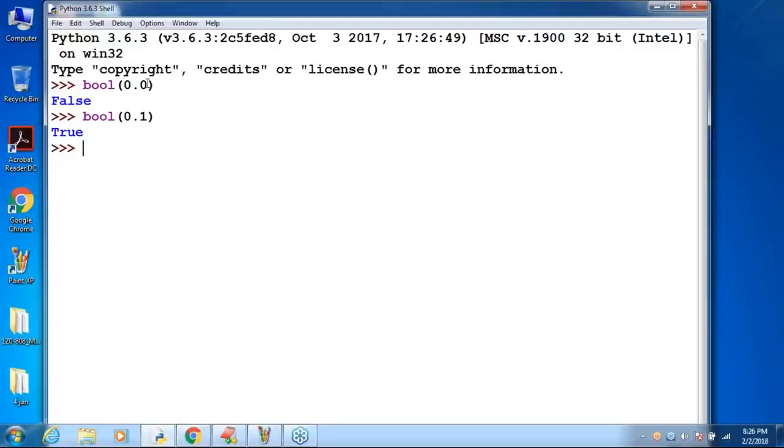Even 0.8 is also true only. Someone, Divya, is asking about 0.8: it is also by default considered true only. So very simple: if both before the decimal point and after the decimal point everything is 0, then it is treated as false. If it is not 0, then automatically it is treated as true, sir. Clear for all of you? 0 means false, non-zero means true, sir. Now I'm taking bool.